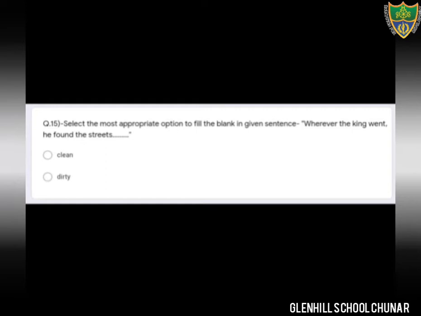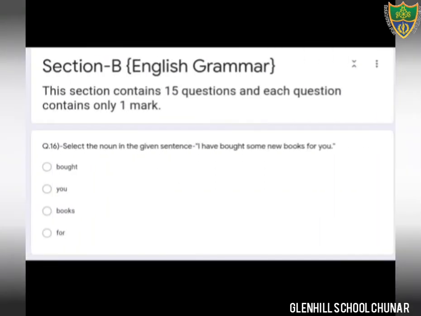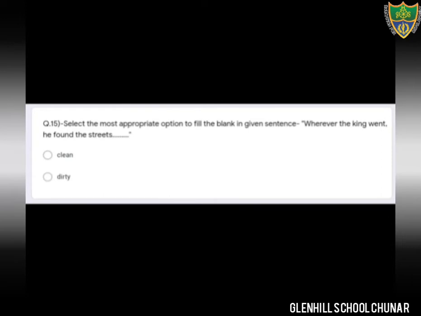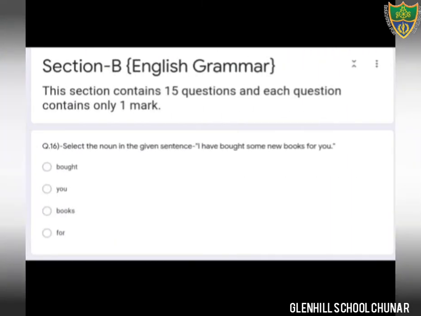Okay students, so in this way we have completed section A, that is English reader, and there were 15 questions, and I have told you the answer of these 15 questions. Okay students, now we will discuss the second section, section B, that is grammar, and this section also contains 15 questions, and each question contains only 1 mark. Okay students, so now we will discuss the questions from 16 to 30.